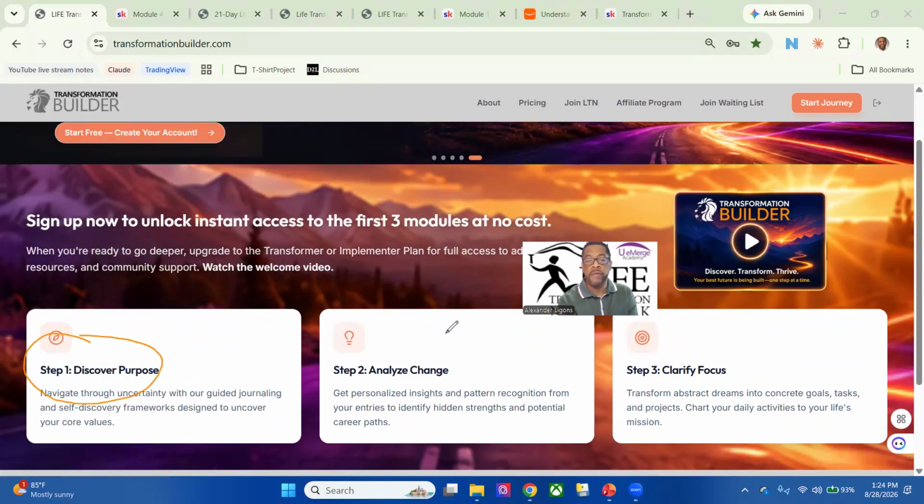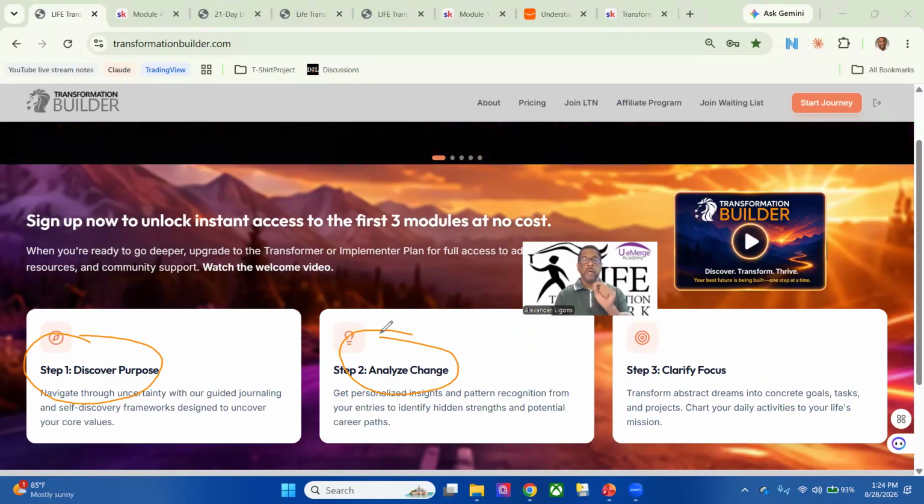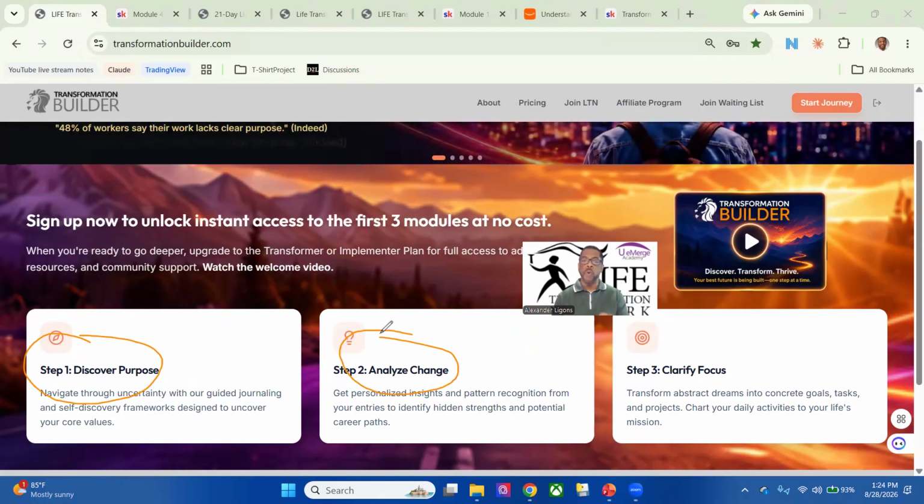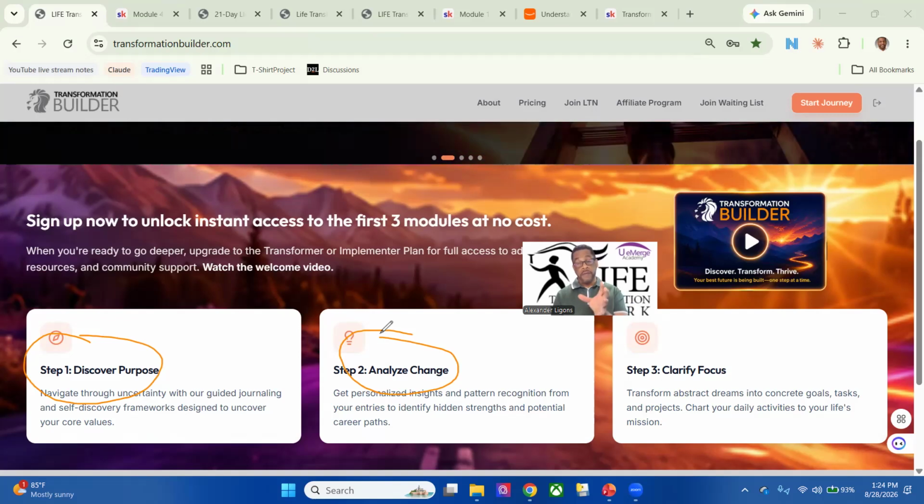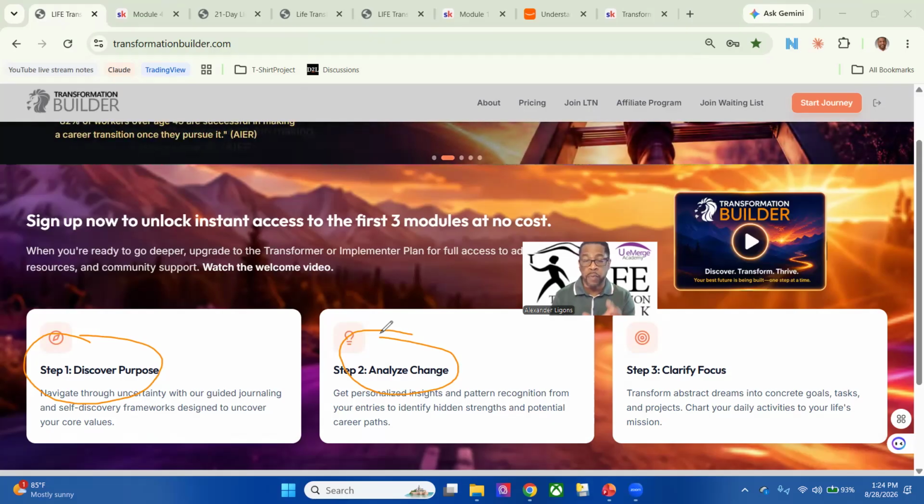Step one is discovery. Step two is analyze change. But before I jump into step two, let's roll back to step one. Discovery of who you are so you know who you want to become. That's what step one is about. We'll look at all kinds of exercises if you want to at that stage, but at some point I will encourage you to look at those exercises.